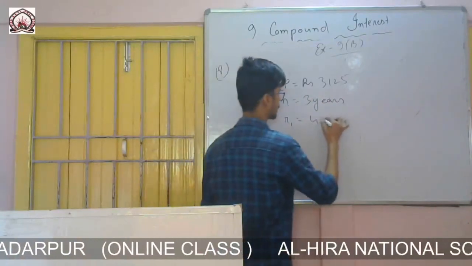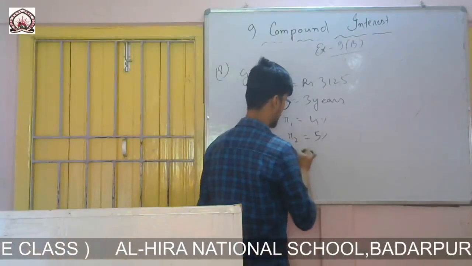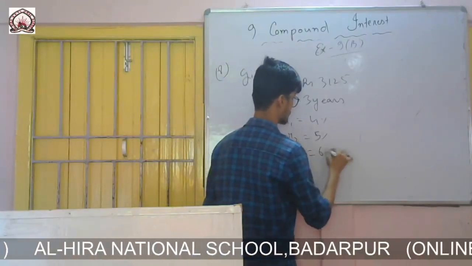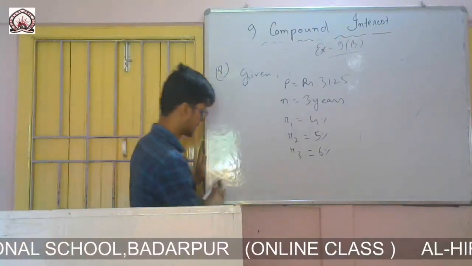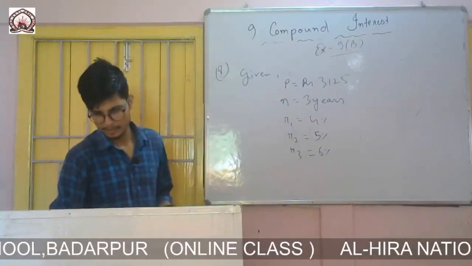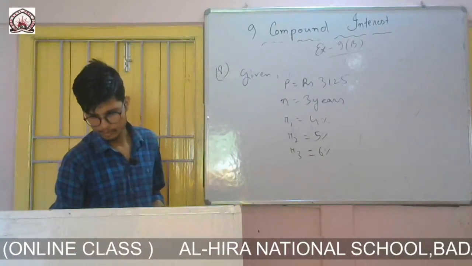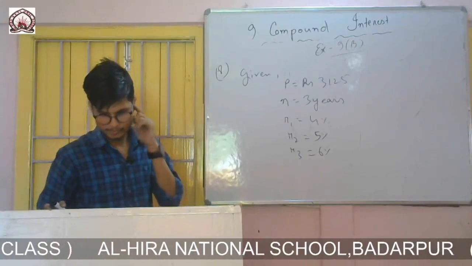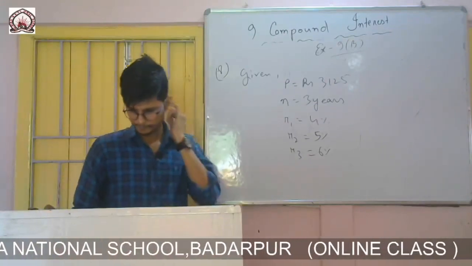So R1 is 4%, R2 is 5% and R3 is 6%. So question is to calculate the amount, find the compound interest on this one if the rate of interest was first, second and third year.